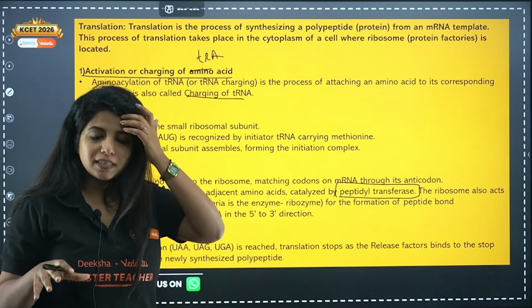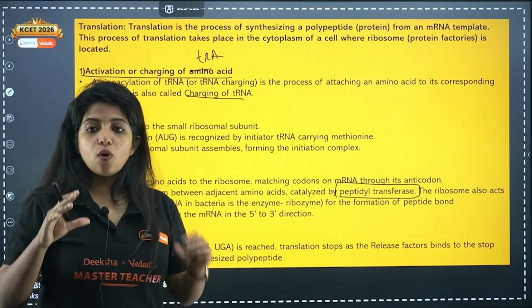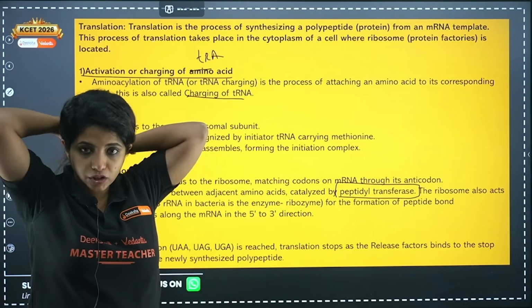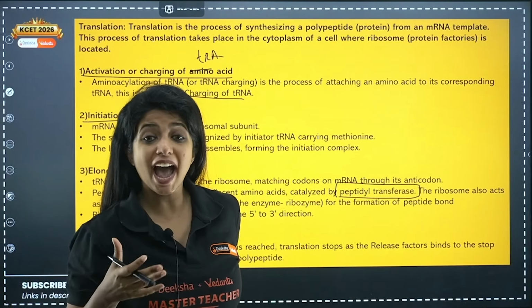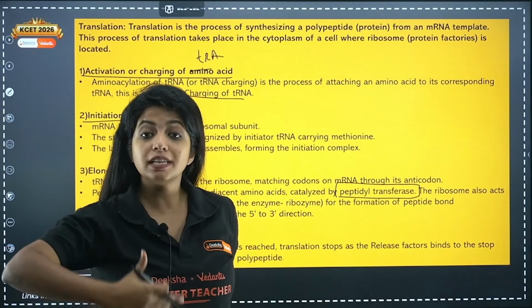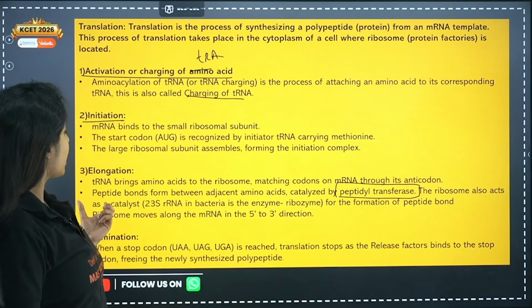The ribosome which is there, it is also having some RNA, my dear children. As I told you, it is made up of rRNA and all, which acts like a catalyst, which helps in increasing the pace of this particular process. So the ribosome also acts like a catalyst.